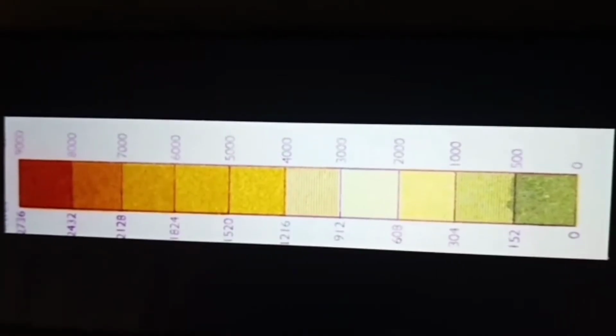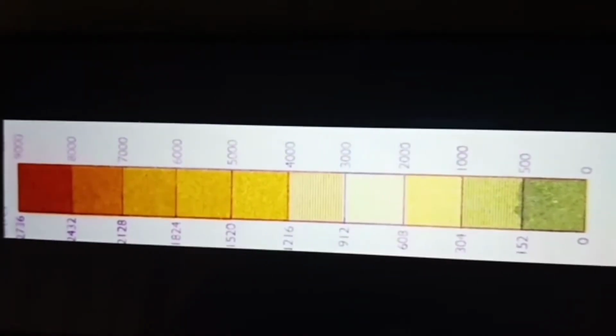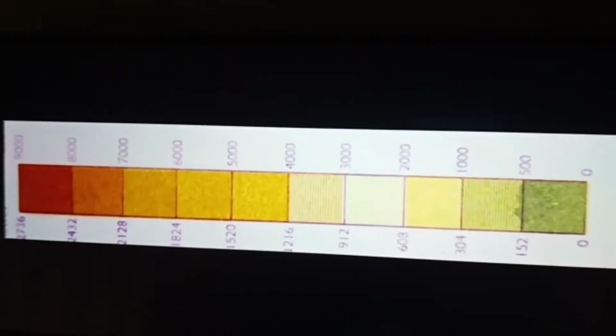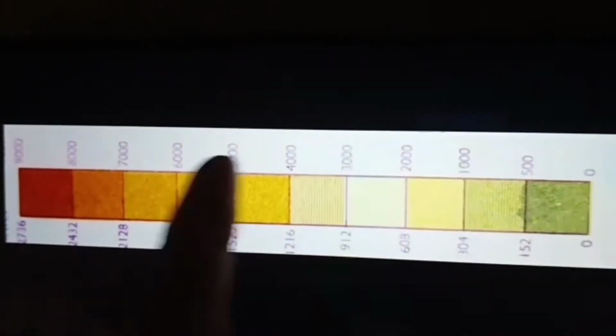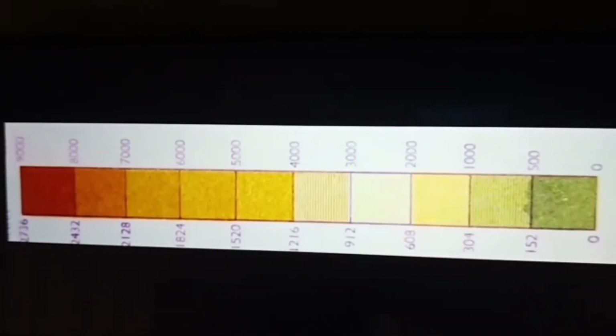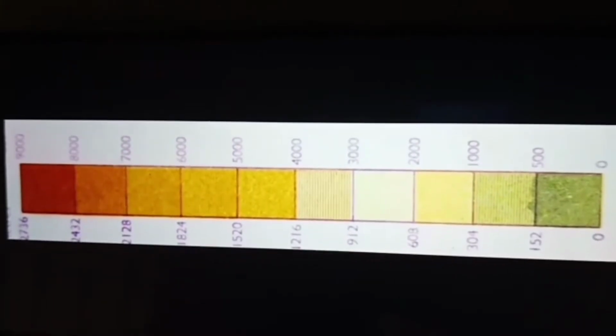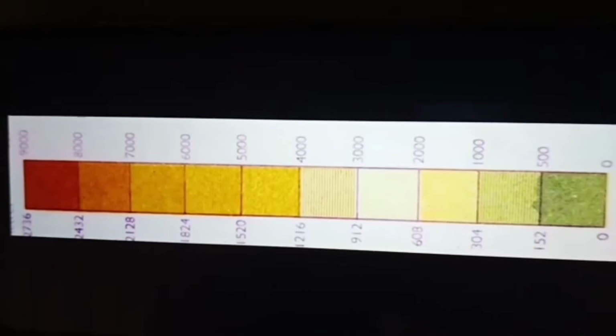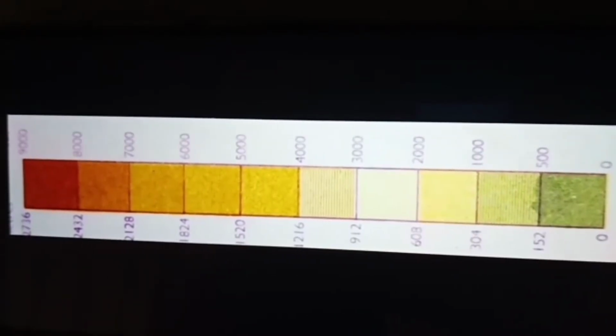Next image is the layer tinting method. Layer tinting method means the contour lines are filled with color. See the boundaries, and inside the boundaries there are many different kinds of color which indicate the map. This method is known as the layer tinting method. We have many different kinds of color.